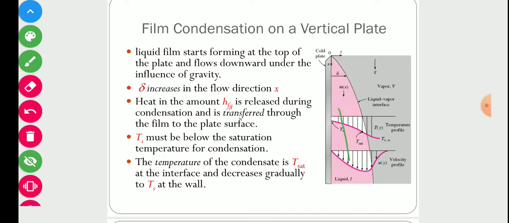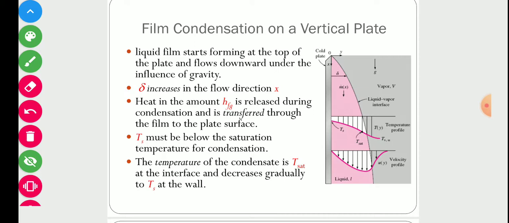As we move downward, the thickness of the liquid condensate increases with distance. Heat in the amount of hfg, which indicates the heat of condensation, is released during condensation and is transferred through the film to the plate surface.